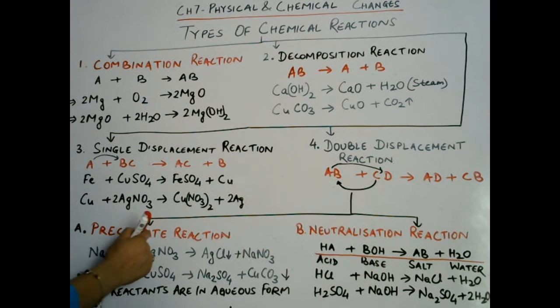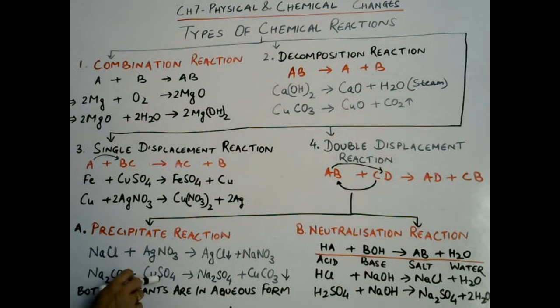Okay, and in this kind of precipitate reaction, both the reactants are found in their aqueous form. What are the reactants here? Sodium chloride and silver nitrate. So both are in their aqueous form. Now let us take another example. Sodium carbonate and copper sulfate, when they react with each other, both are in aqueous form.